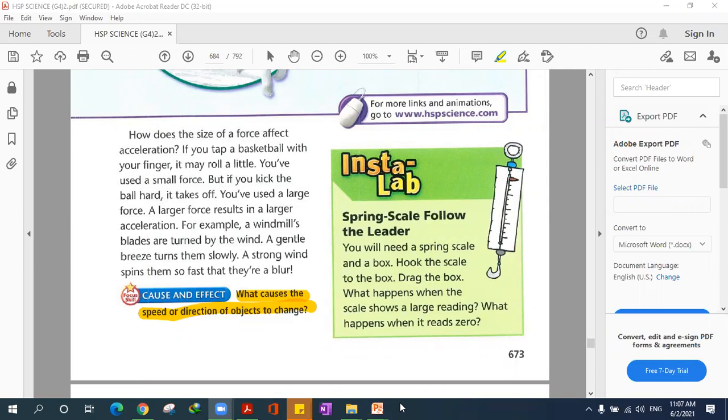Can you understand the question? Do you want me to repeat it for you? Okay, it says, what causes the speed and direction, meaning what causes the velocity of objects to change? It's only one word. The answer will be one word. Guys, I'm asking Iyad Adil. Give him time. Yes, Iyad. I can't hear you. I can't hear what you're saying, Iyad. Can you send it by chat, please?